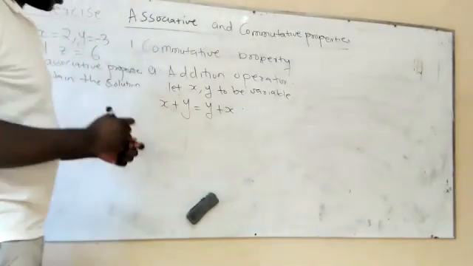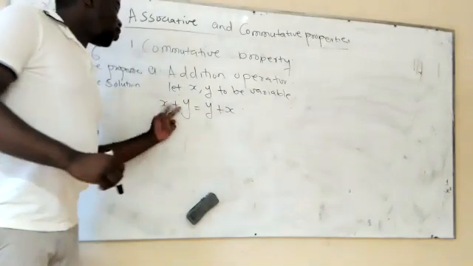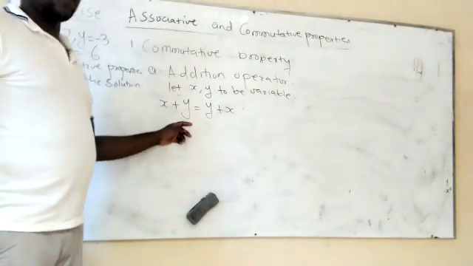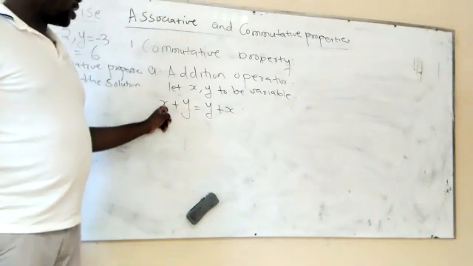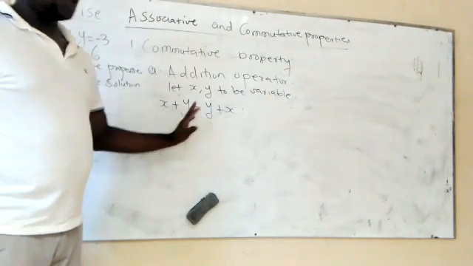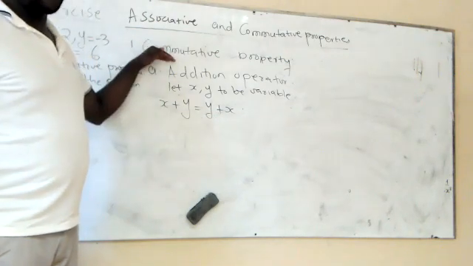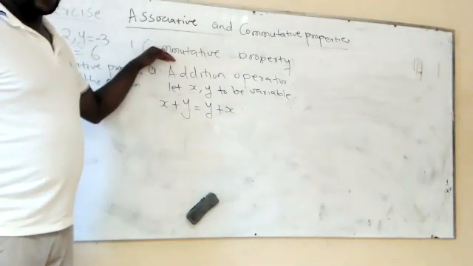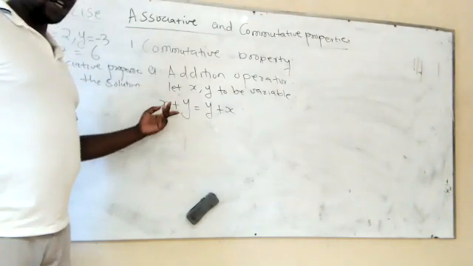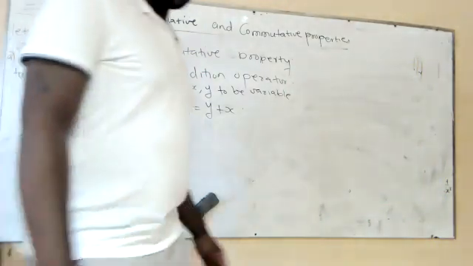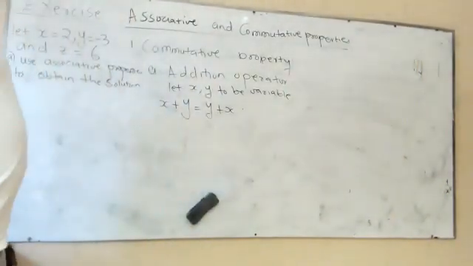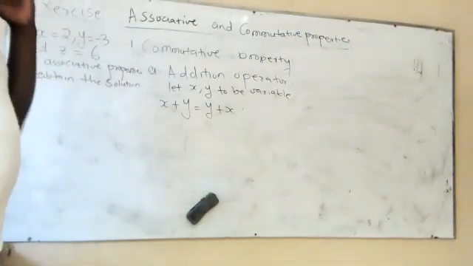As simple as this. What did we do here? We only interchanged the position of the variable x and the variable y. In the position of x here, we put y. In the position of y, we put x. Do you see what happened with the commutative property? Yes. We change the position of x and y, and then you're going to get the commutative property of addition.